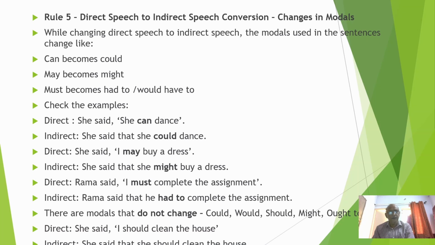Rama said, "I must complete the assignment." Rama said that he had to complete the assignment. There are modals that do not change: could, would, should, might, ought to. She said, "I should clean the house." She said that she should clean the house. Here, should is not changed.